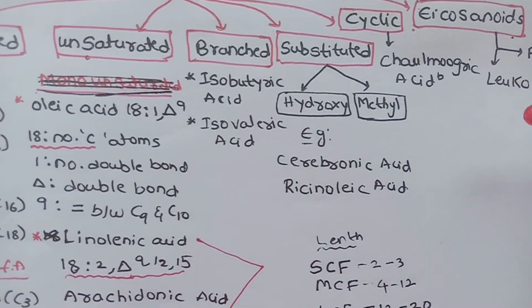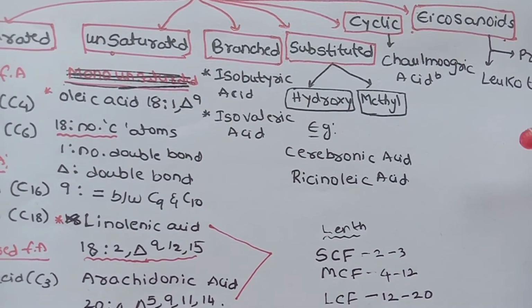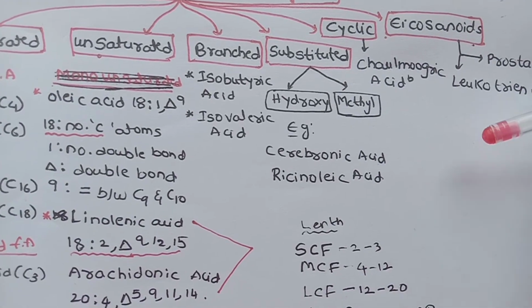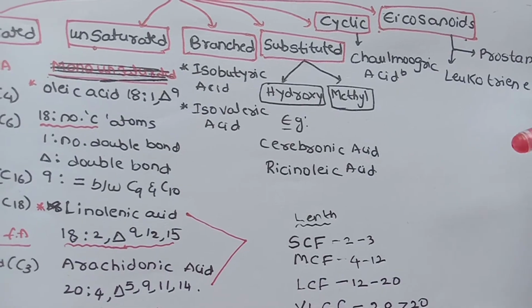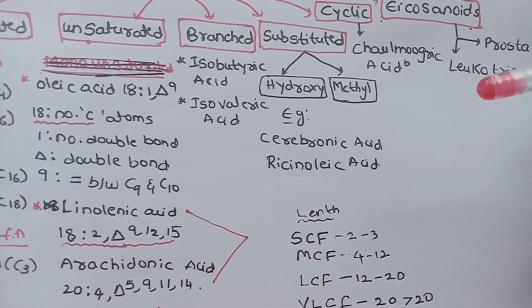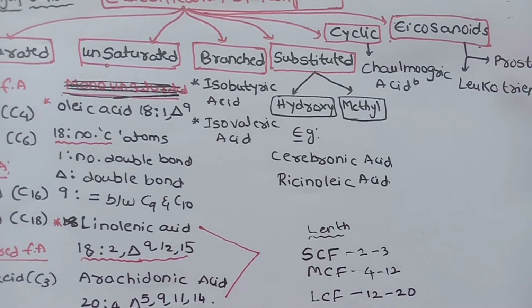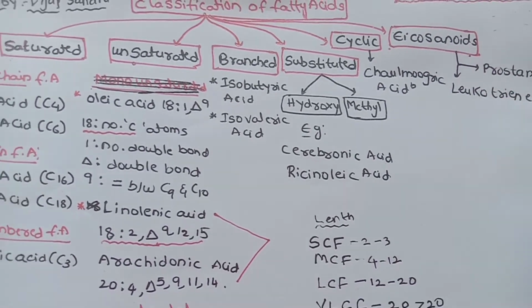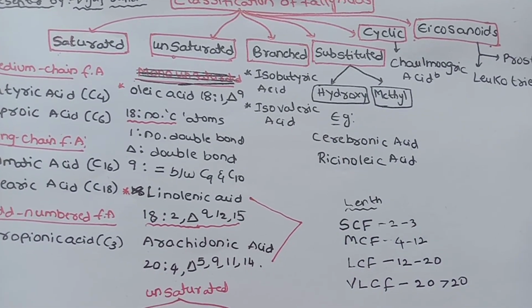Eicosanoids are derivatives of 20 carbon polyunsaturated fatty acids, such as arachidonic acid. So this is the classification of fatty acids.